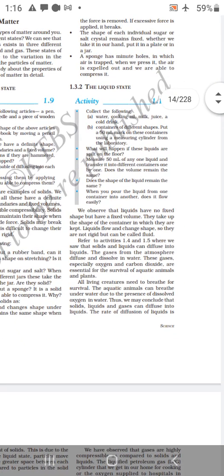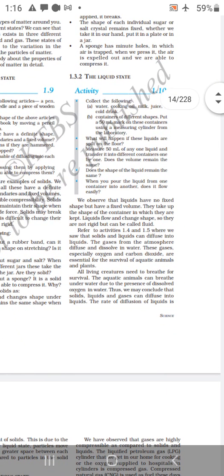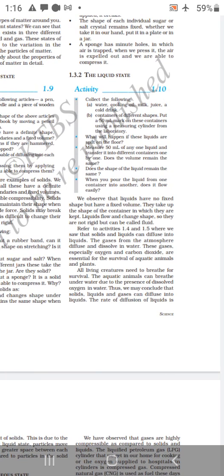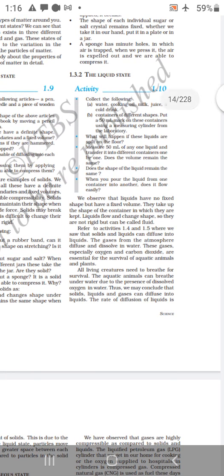We observe that liquids have no fixed shape but have fixed volume. They take up the shape of the container in which they are kept. Liquids flow and change shape, so they are not rigid but can be called fluid.